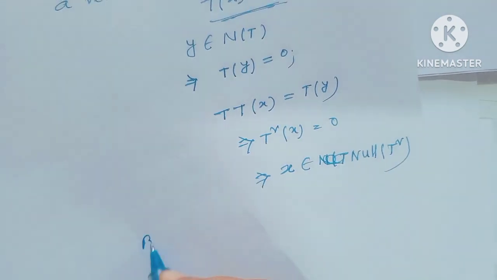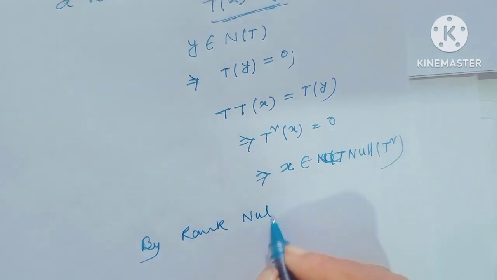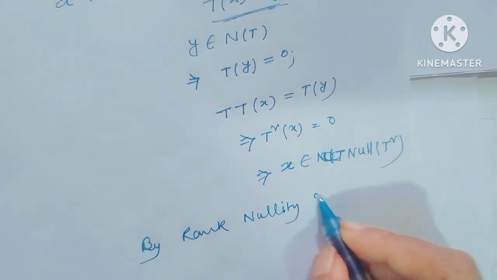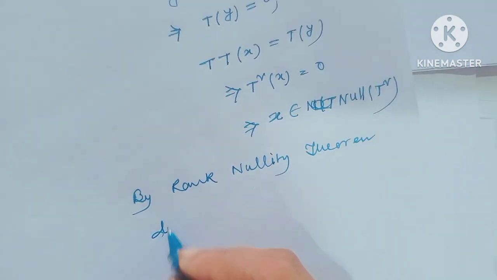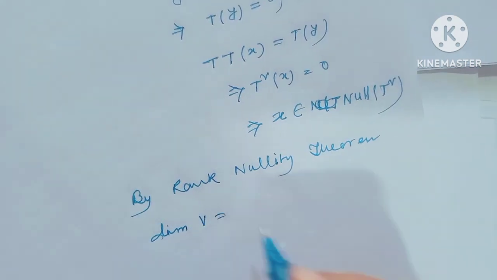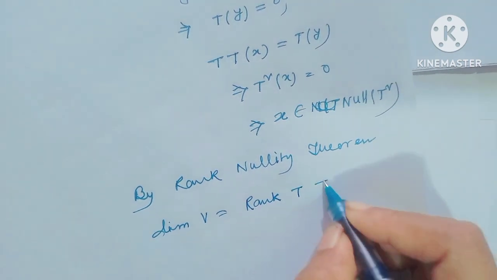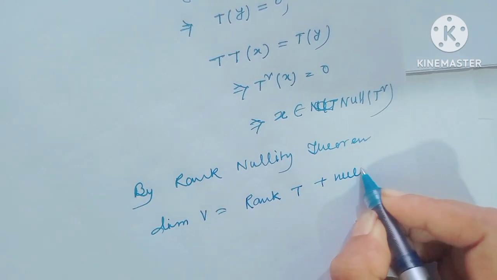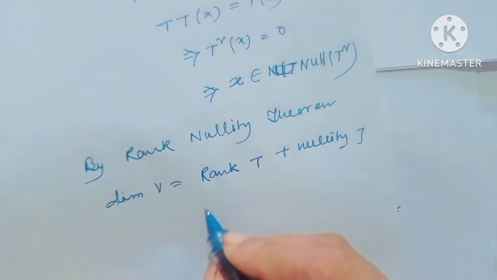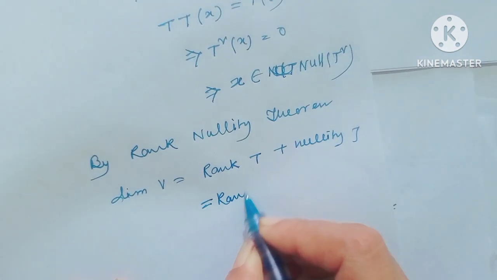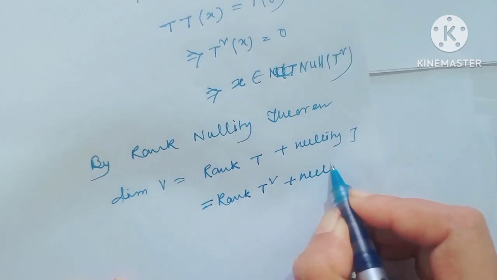And by the rank nullity theorem, dimension of V equals rank T plus nullity T, which is equal to rank T square plus nullity T square.